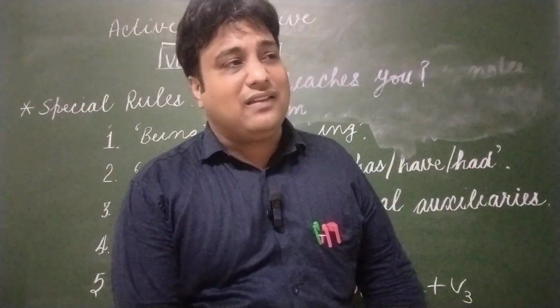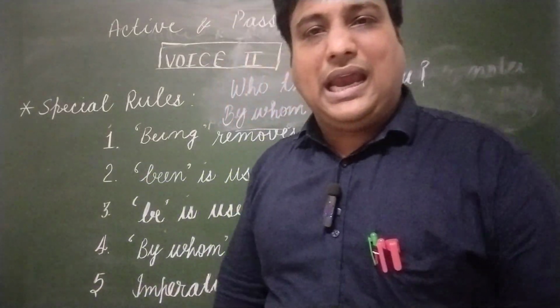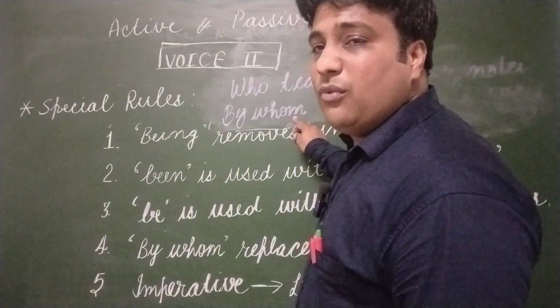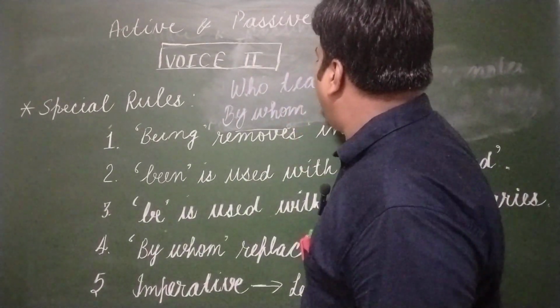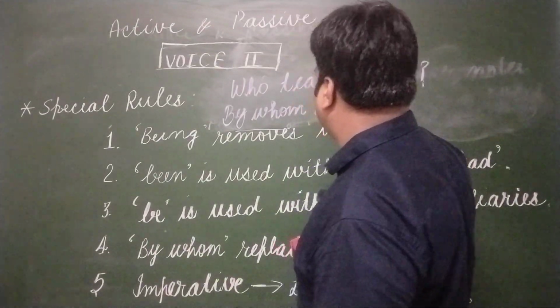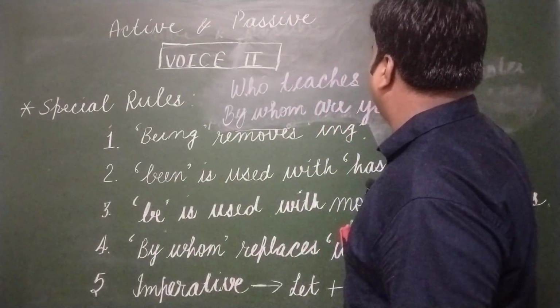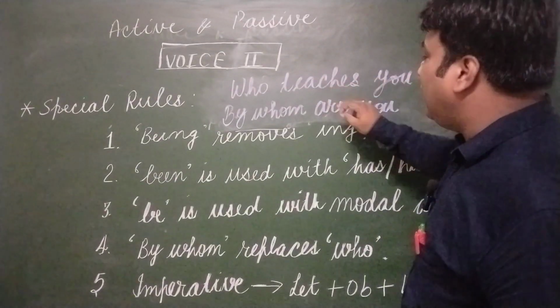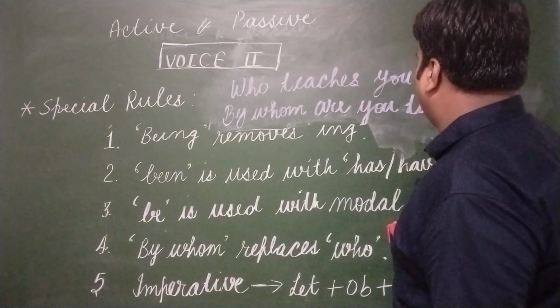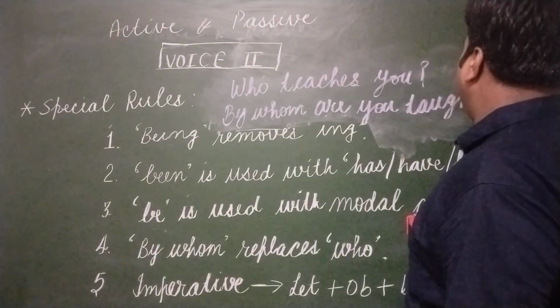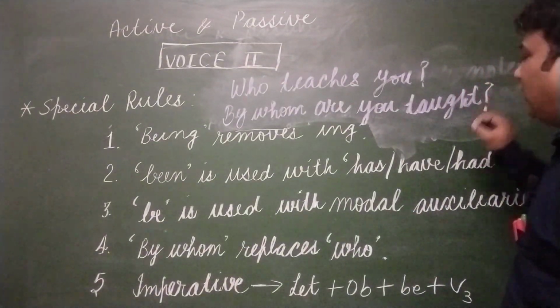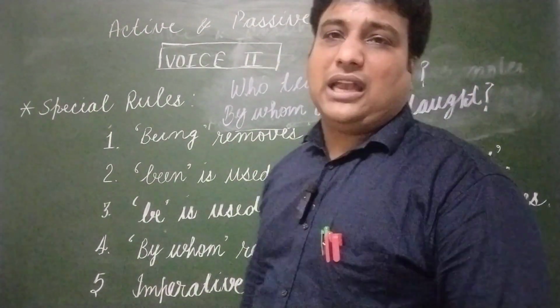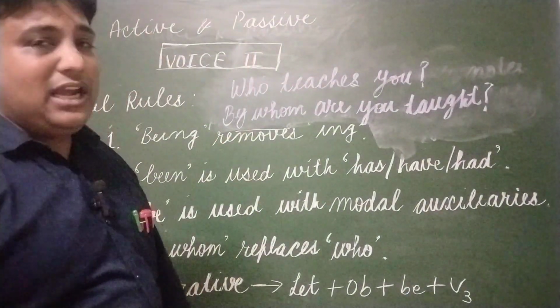And as I told, this is an interrogative sentence, so we are to use helping verb after WH word. By whom are. You, object becomes subject, and verb third is always used, taught. By whom are you taught? Interrogative sentence will remain interrogative. By whom are you taught?